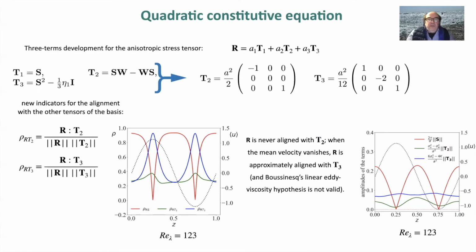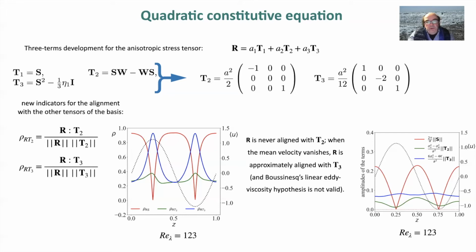And so we can also consider the quadratic development with different terms linked with T2 and T3. So here I show the tensor T2 and tensor T3. And we can do a projection, as was done for the first term, using rho r T2 and rho r T3, which are given on the left.